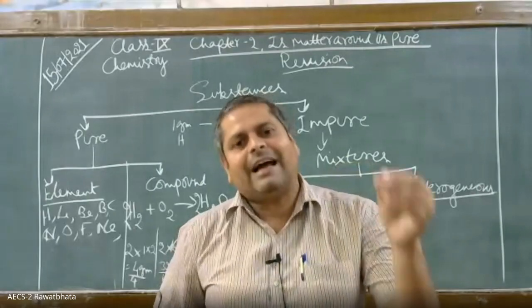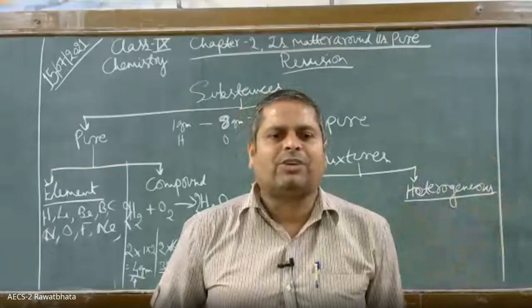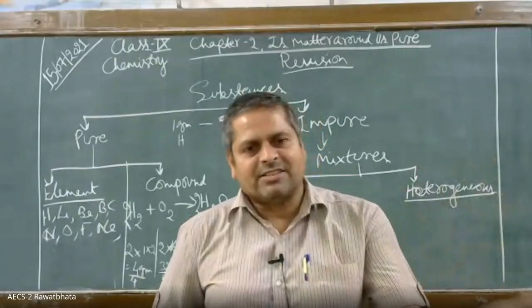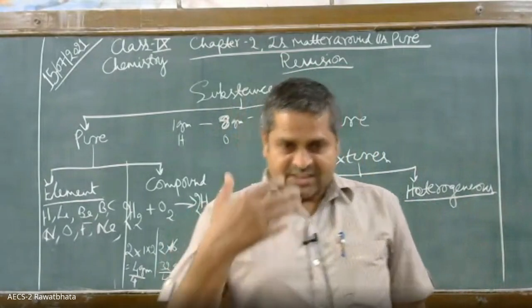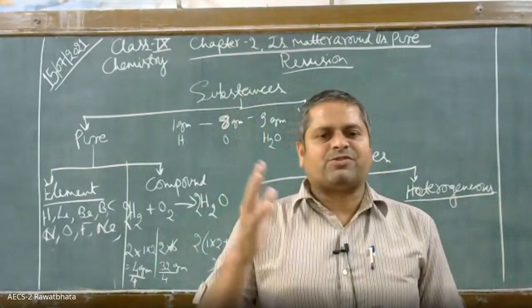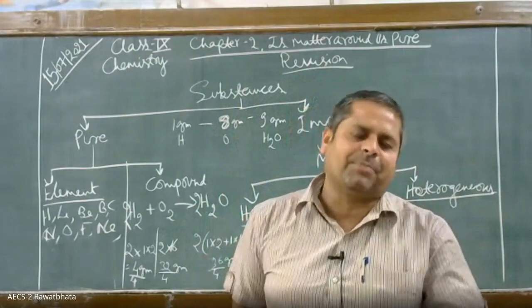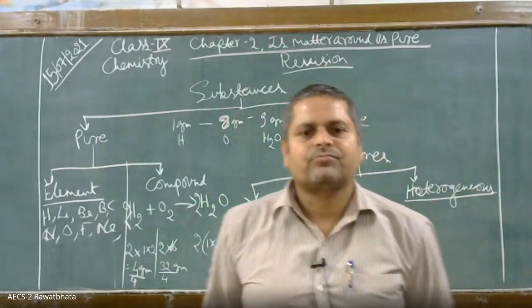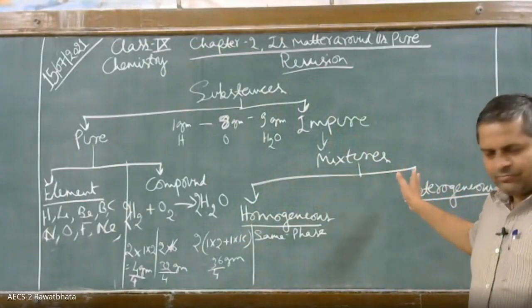If you bring that magnet near the mixture, then iron pieces will be attracted towards the magnet and your sulfur powder can be separated easily. Similarly, the particles of soil can also be separated by the process of filtration using filter paper. Any problem regarding this?